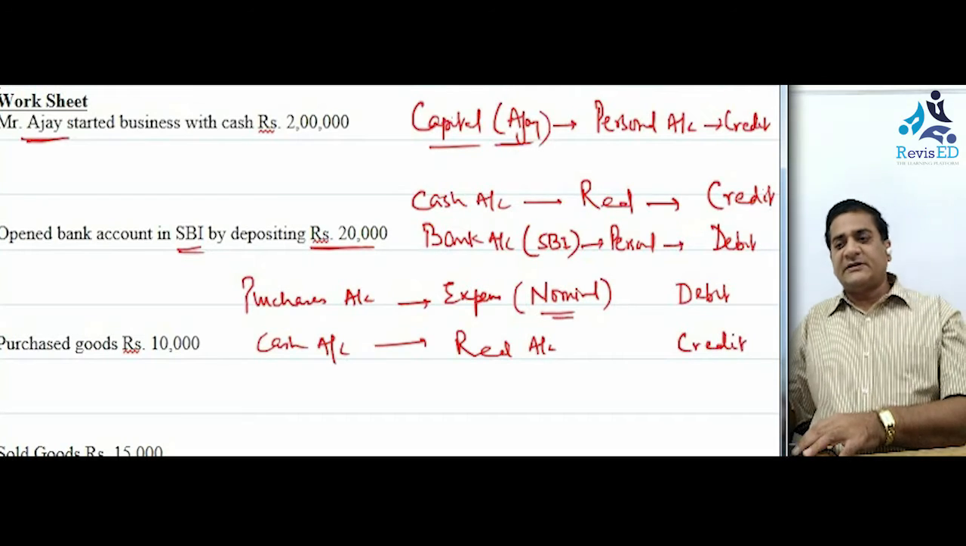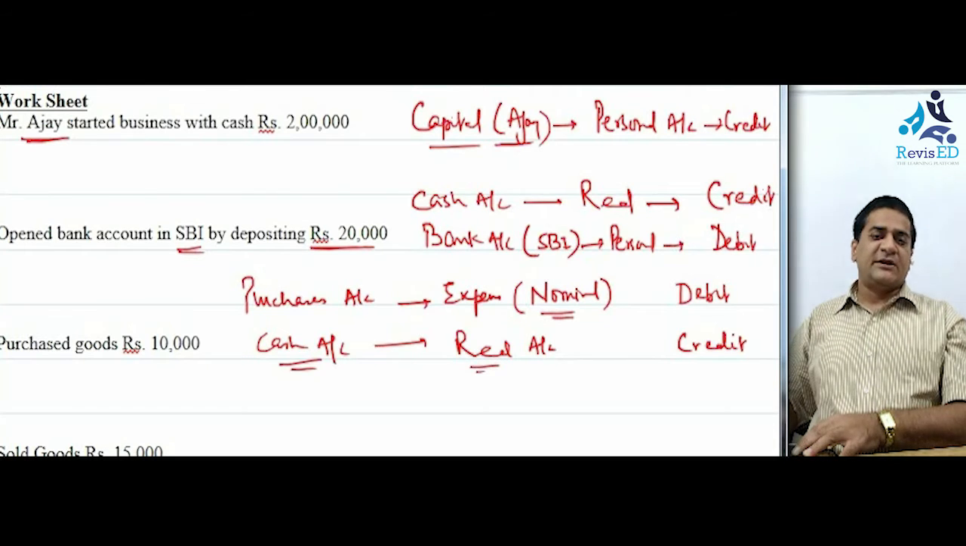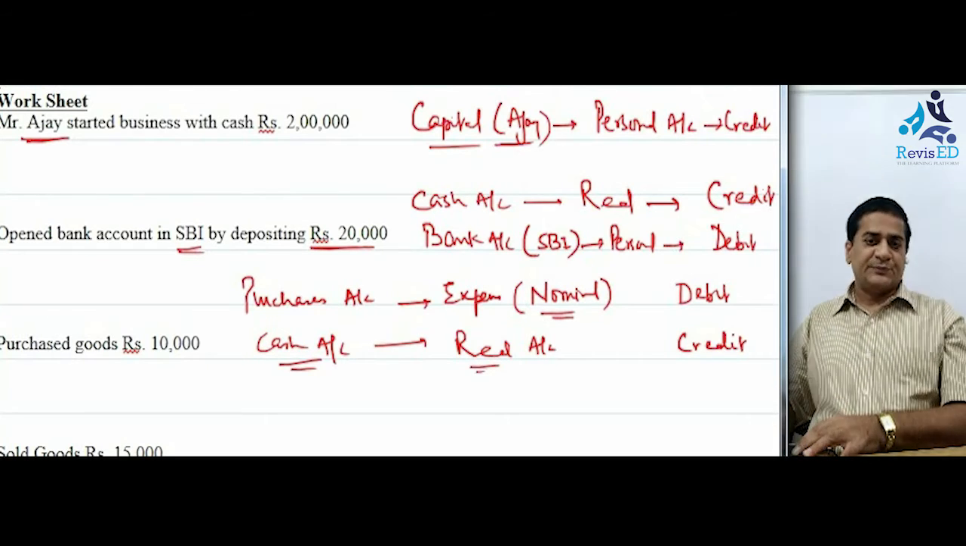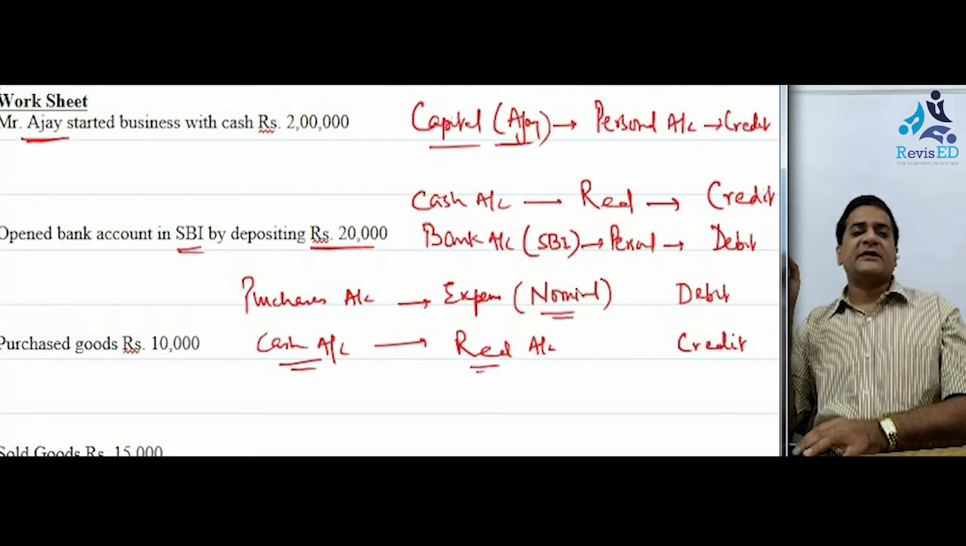And if we need to verify this, it says cash has moved out of the business. Debit what comes in, credit what goes out. Since the cash has moved out of the business, the cash account has to be credited.